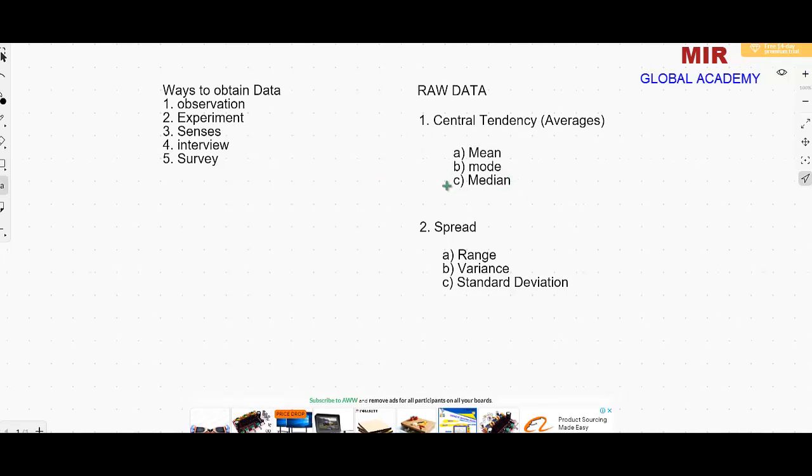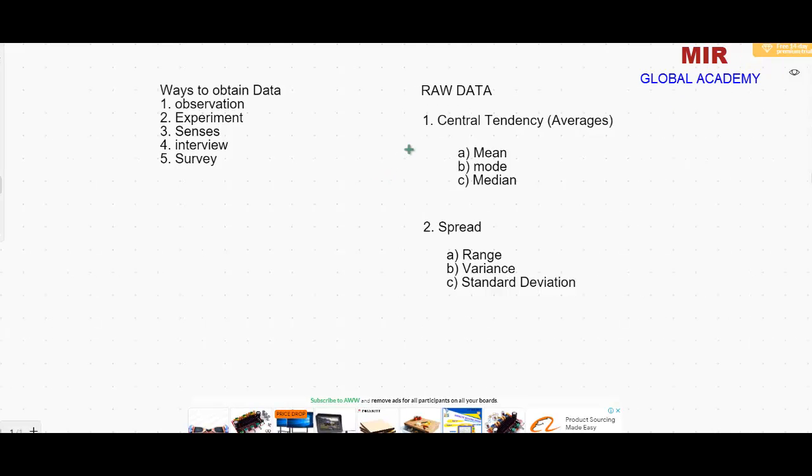We don't prefer median unless there is a problem with mean. If mean has some kind of problem, that it does not come into the center of the data, only in that case we prefer median. Otherwise we don't prefer median at all. So when mean gets a problem, let me give you an example.